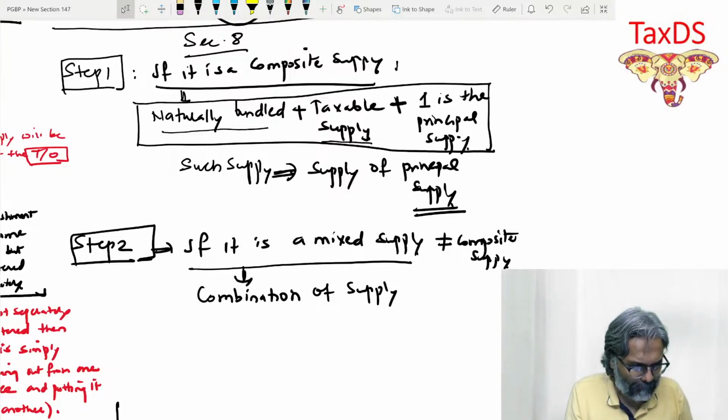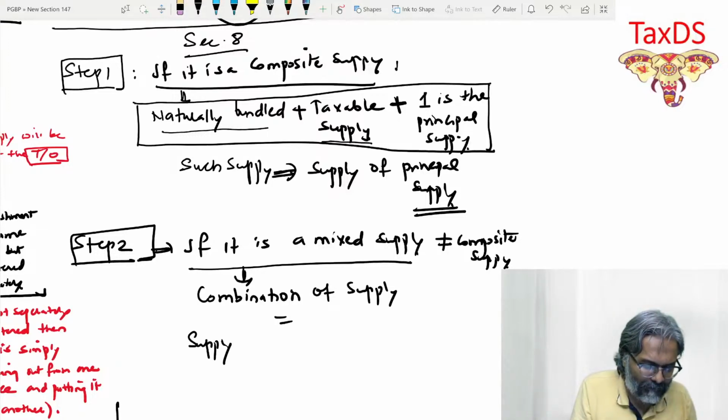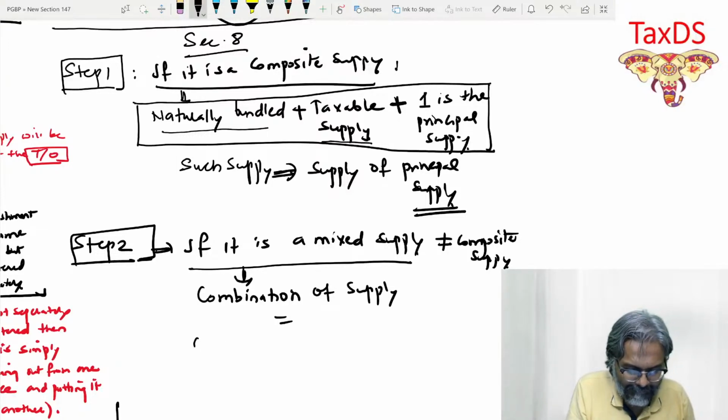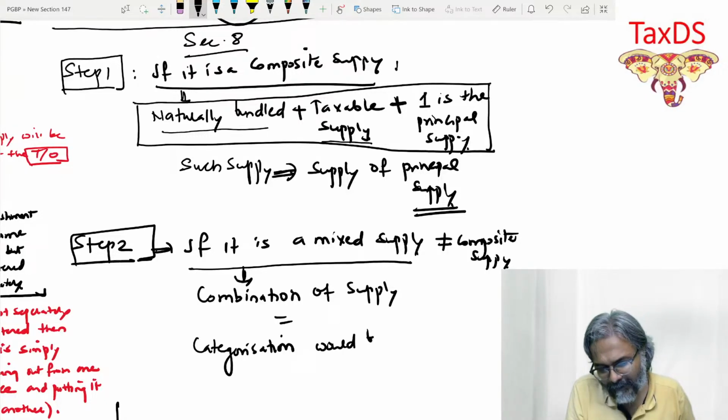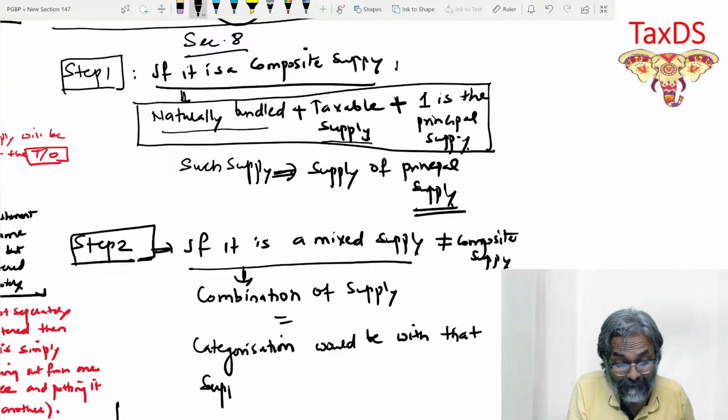And therefore, in this situation, what is the category, students, of this combination? The categorization would be with that supply which attracts what?